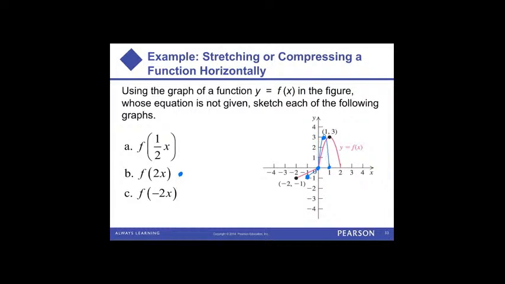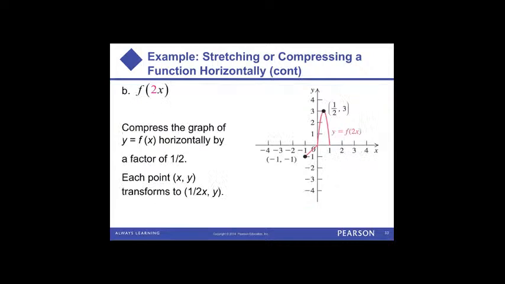Okay. So then multiplying the inside by a number larger than 1 causes a horizontal shrink by a factor of a half. Basically, all the x's get cut in half. Okay, and we can see a digitally generated graph here. Keep in mind, we could always choose values of x and find the corresponding y, most of the time. In this case, that would be a little bit of a challenge. So again, it says compress the graph horizontally by a factor of a half, right? If we multiply the inside by a number larger than 1, that's going to cause a horizontal shrink by a factor of a half.